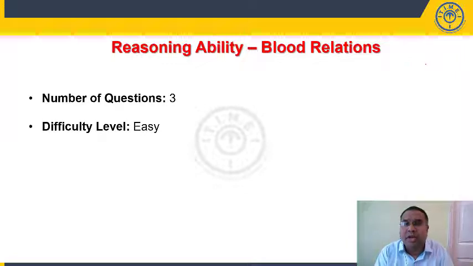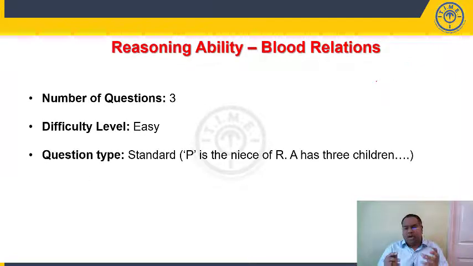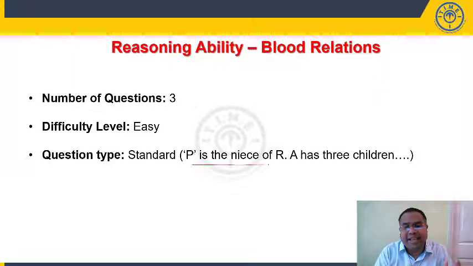Then blood relations, there were 3 questions. These are easy to solve. Here, it's a standard question type. We are given about 8 persons. We need to establish the relationship among all the 8 persons given in the particular puzzle, right? So questions are something like this: P is niece of R, A has 3 children, and so on. It's standard information given. You have to get the relationship between all the persons given there. This is also a standard question type present in bank exams in the last few years. So these questions are considered to be easy and a cakewalk. And friends, again I am repeating, all these question types we have discussed in our workshops conducted before the examination.